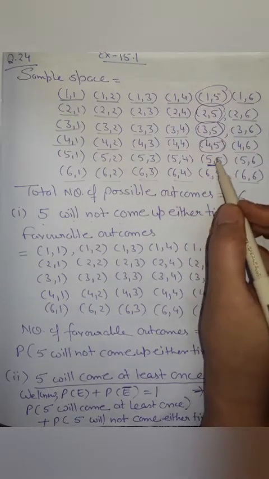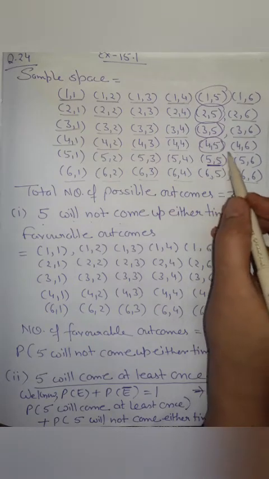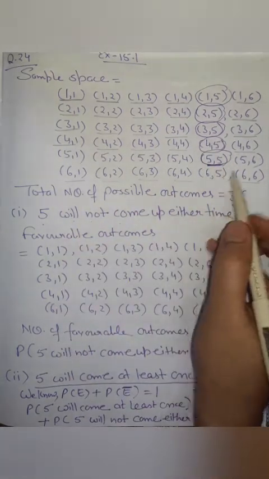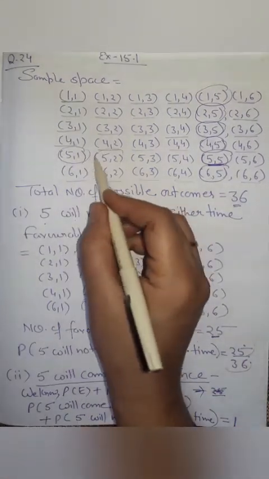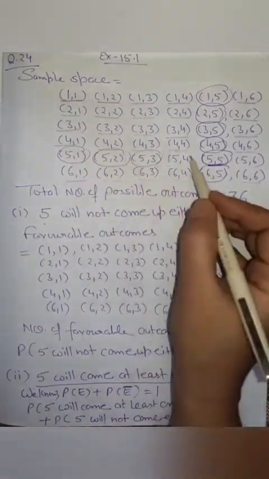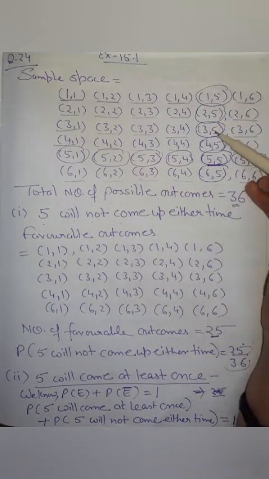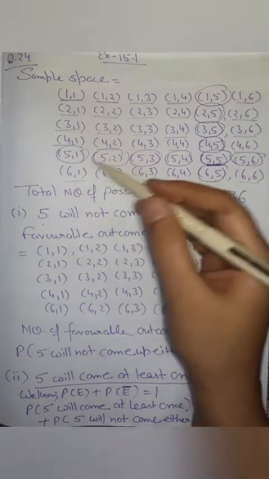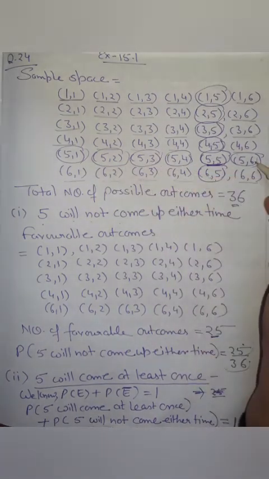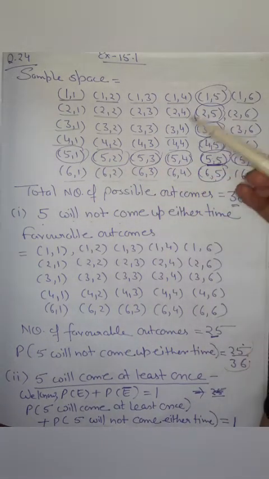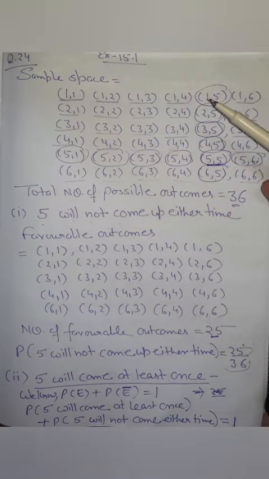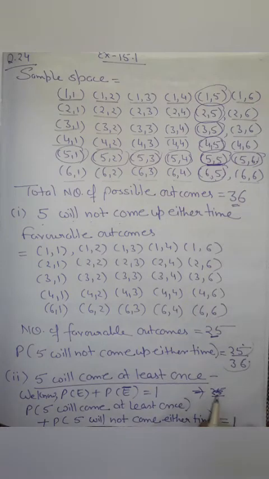At least once means it can be more than one time. 5 5, then 6 5, here 5 1, 5 2, 5 3, 5 4, 5 6. If we count it, 1 2 3 4 5 6 7 8 9 10 11.